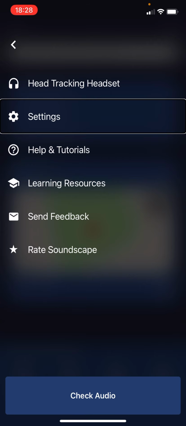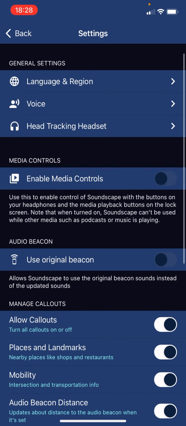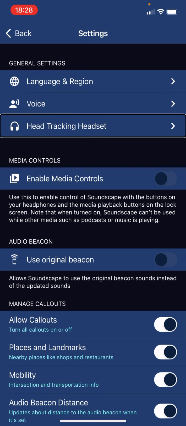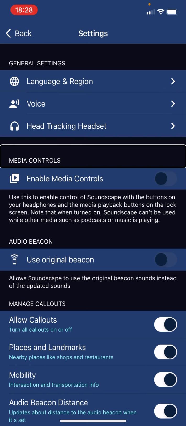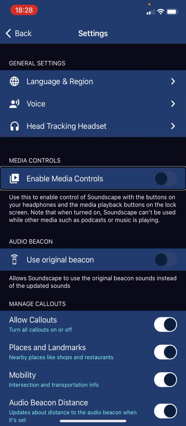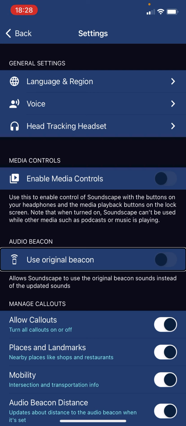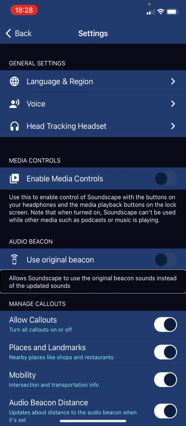Settings. So let's open settings. General settings. Language and region. Voice. Head tracking headset. So you can change your voice. Media controls. Enable media controls, off. Use this to enable control of Soundscape with the media buttons. Audio region. Use original region. Allow Soundscape to use original region sounds instead of the updated sounds.